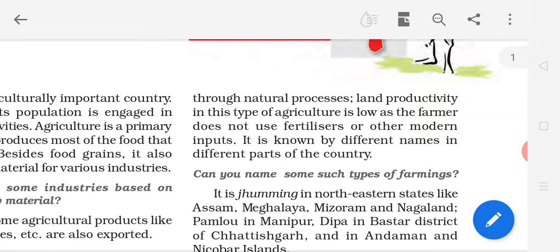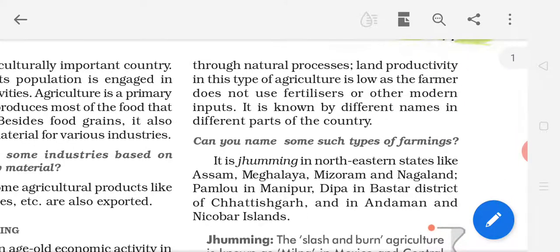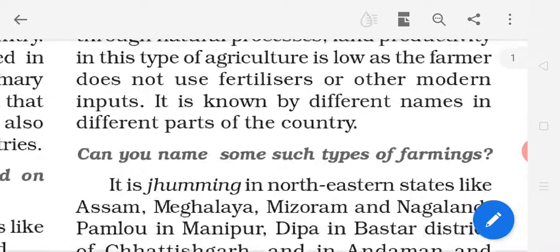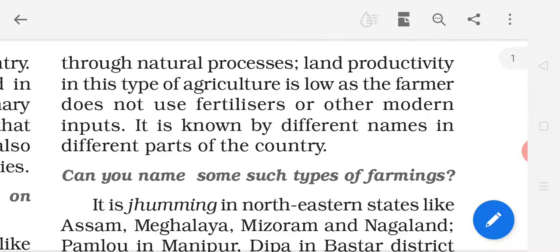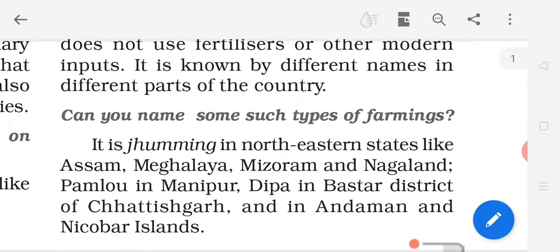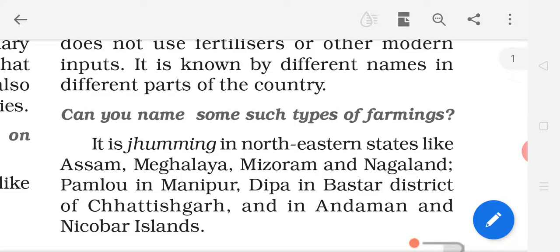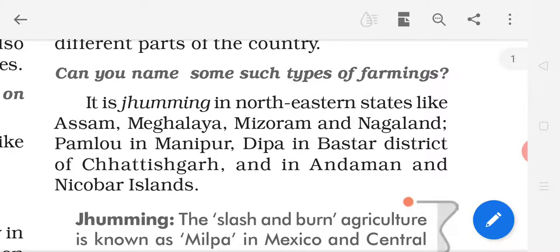Land productivity in this type of agriculture is low as the farmer does not use fertilizers or other modern inputs. So in this method, farmers don't use any modern inputs, modern technology and modern methods. So we can see their agricultural production is very low. It is known by different names in different parts of the country. So primitive subsistence farming is known by other names in different parts of our country.